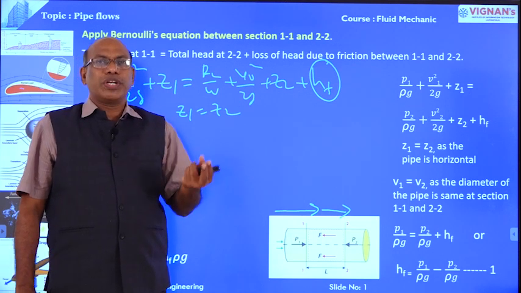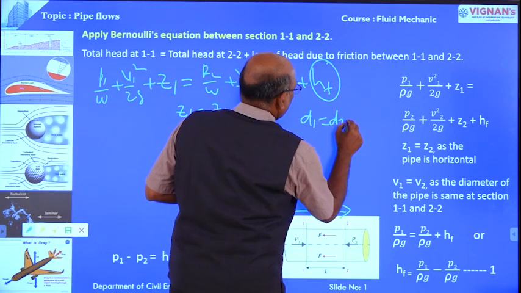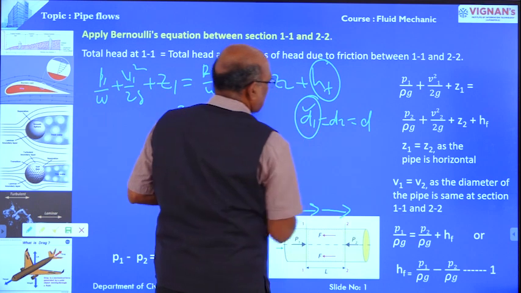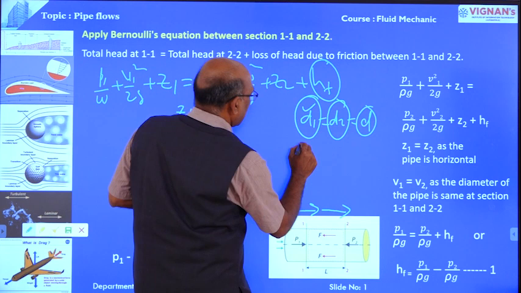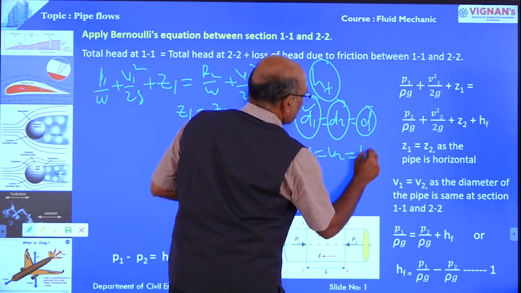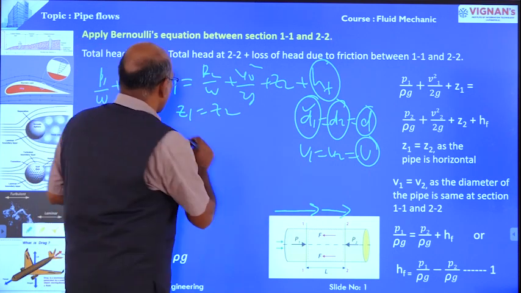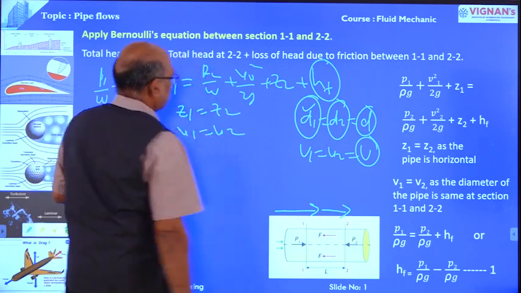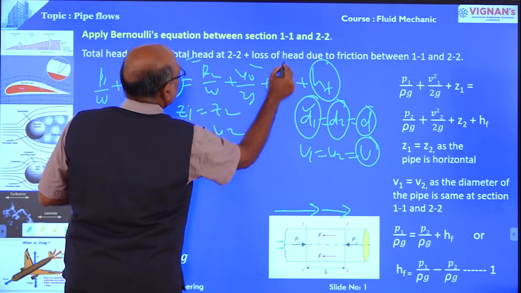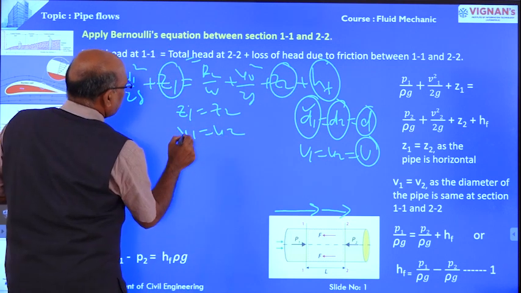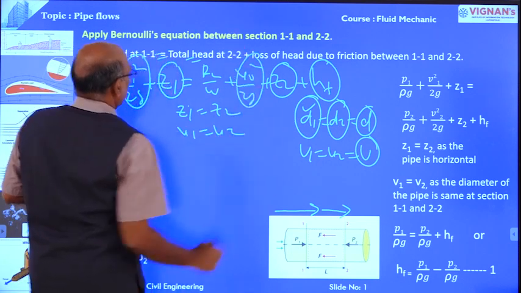Automatically D1 is equal to D2, that is equal to D. D1 means diameter at section 1, D2 means diameter at section 2, that is equal to D. Automatically V1 is equal to V2 is equal to V. Velocity is also the same at section 1 and section 2. Therefore, Z1 is equal to Z2, and also velocity V1 is equal to V2. Therefore, V1 square by 2G is equal to V2 square by 2G.